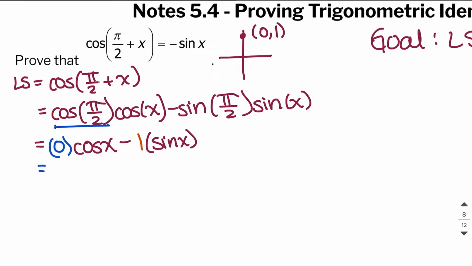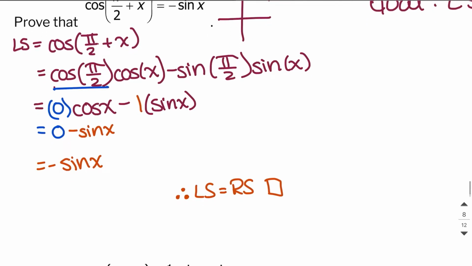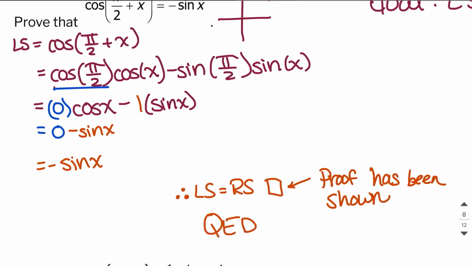Anything times 0 is 0, so this whole thing turns into 0. Then negative 1 times sine of x is negative sine of x. So when I subtract it, I get negative sine x, which is exactly what the right side says. So now we can say, therefore, the left side equals the right side. And then we use this symbol right here, which means that the proof has been shown. Sometimes people will write down QED, which also means the proof has been shown, but this is in Latin. And that's it for the first question.